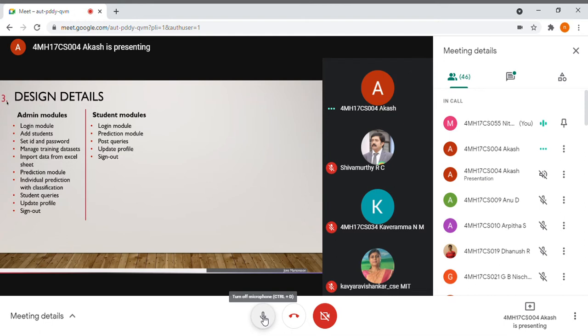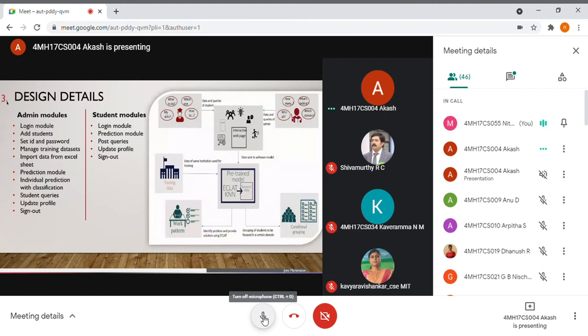And next is individual prediction with suggestion. So in the prediction module, it generates a pattern, which is a generic one, but here it generates a pattern for an individual student by inputting the parameters. So based on the output generated, it suggests to the student how to improve their performance. And next is student queries, where admin can view the student queries, if any, and reply to them. And next is update profile, which is done by the admin. And finally, sign out.